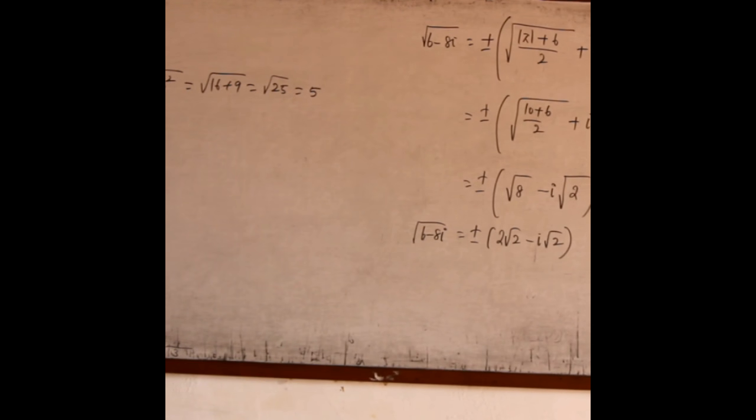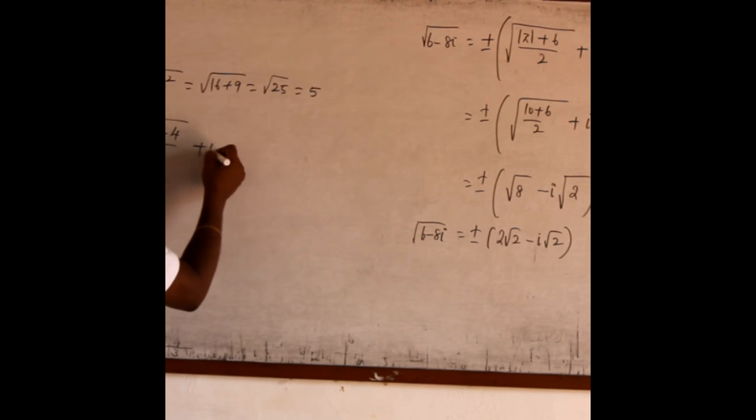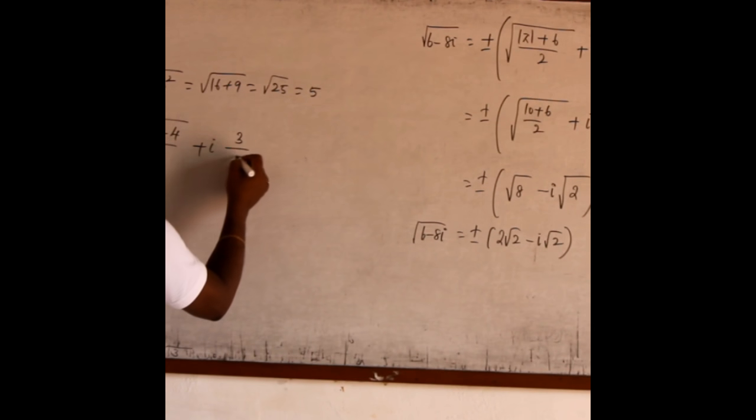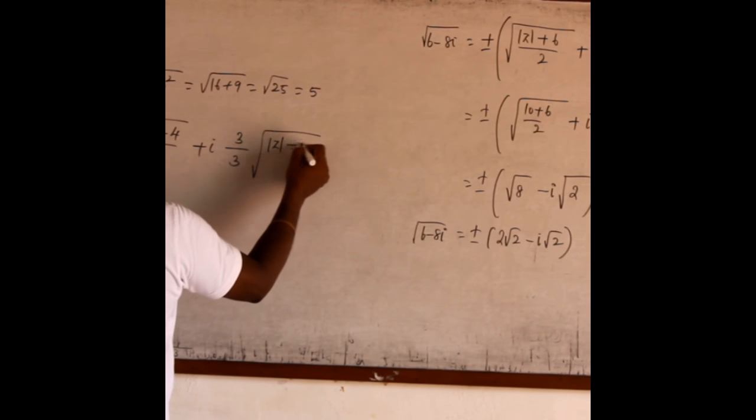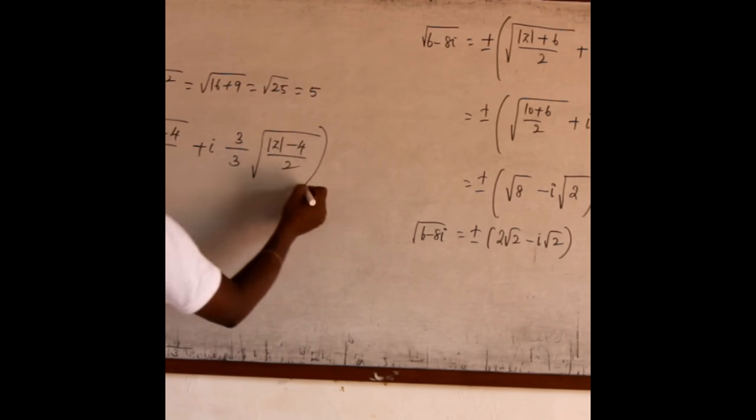Therefore, root of 4 plus 3i is plus or minus root of (modulus of z plus 4) by 2 plus i into b is plus 3 by modulus of 3 is also 3, root of (modulus of z minus 4) by 2.